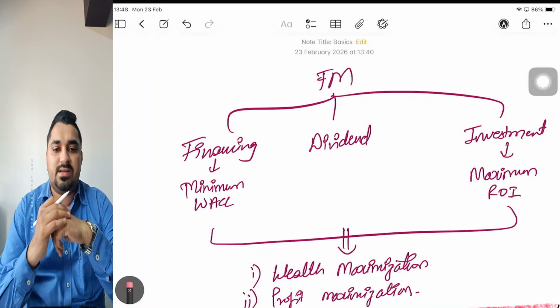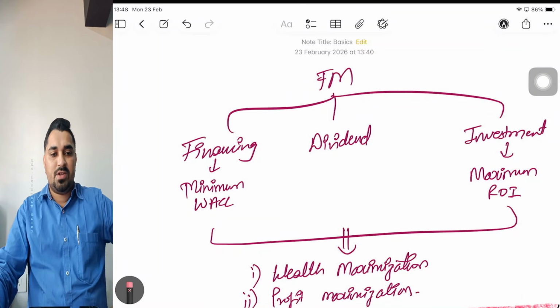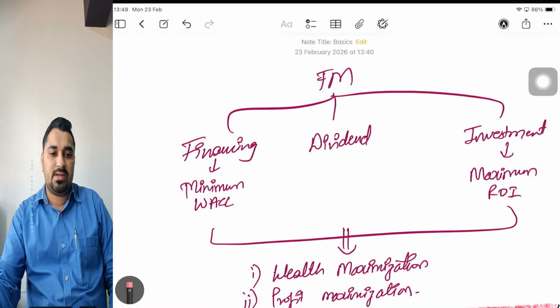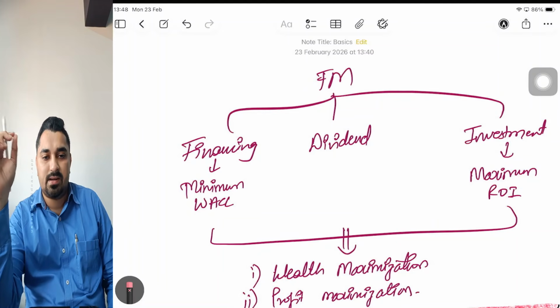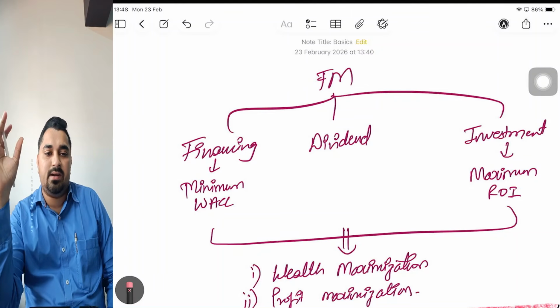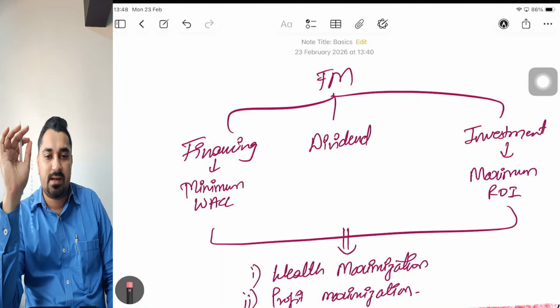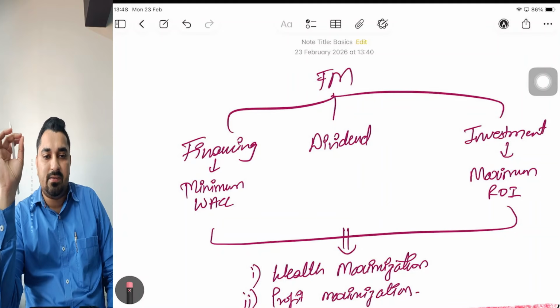So what decisions are taken using financing decisions? Financing decision will answer the question: from where to get the money to run or to start a business. What question does financing decision answer? Where you have to raise money from, and with that money start the business or run the business. That is financing decision.